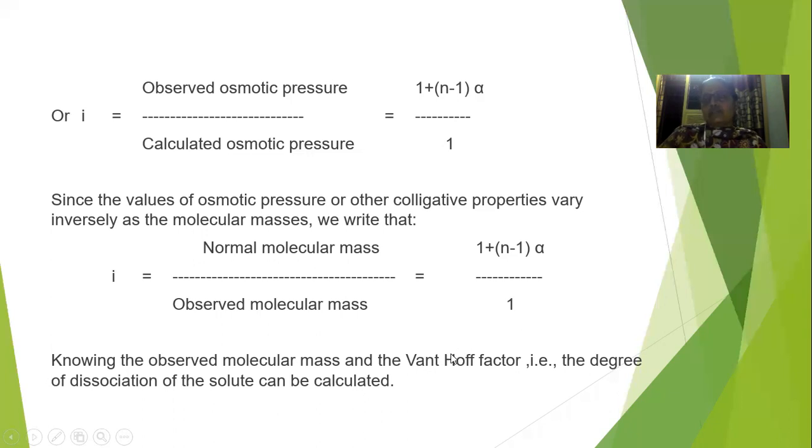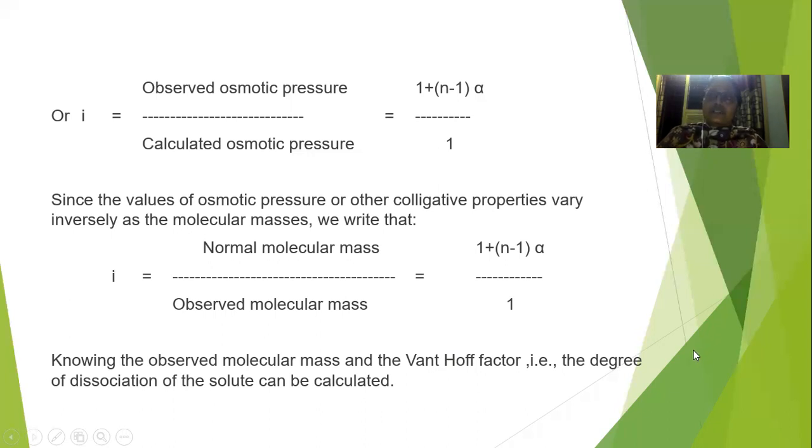Using the Van 't Hoff factor, we can calculate the molecular mass of a solute, whether it undergoes association or dissociation. We can also find the colligative property value using the Van 't Hoff factor, and we can find the degree of dissociation for any molecule, whether it undergoes association or dissociation. So with this, we can conclude the entire topic of dilute solutions and colligative properties.